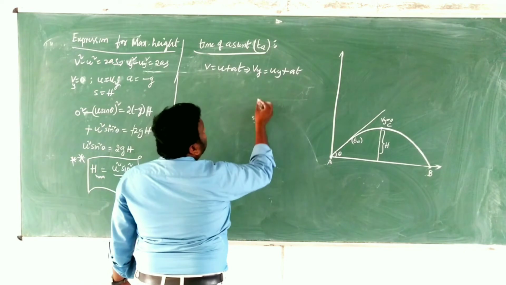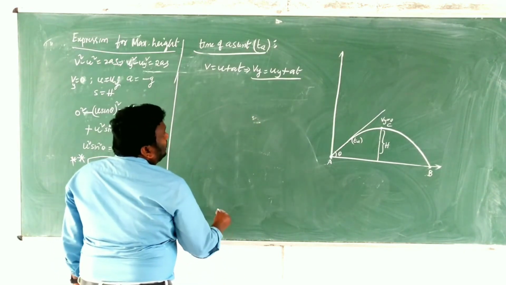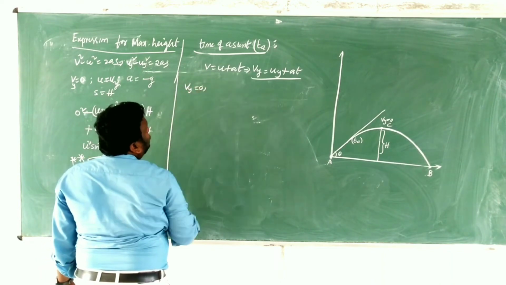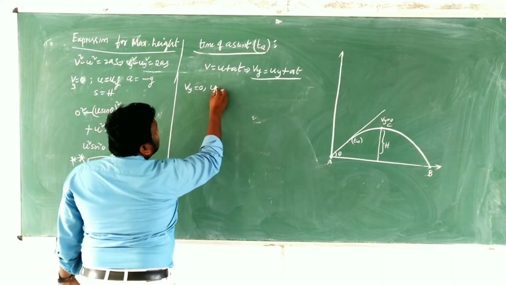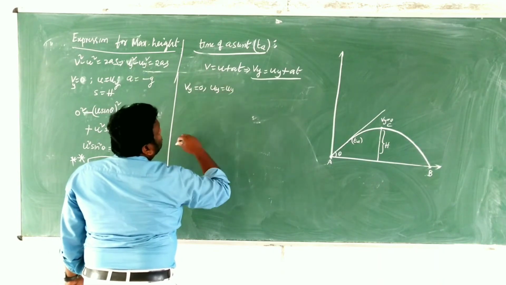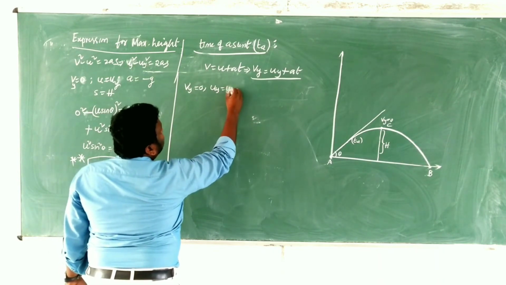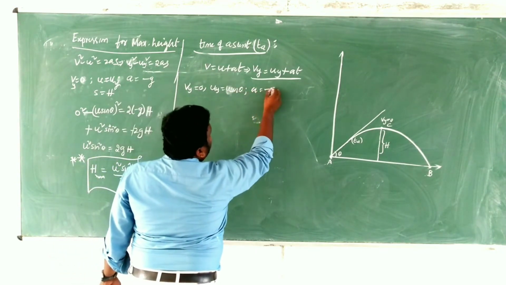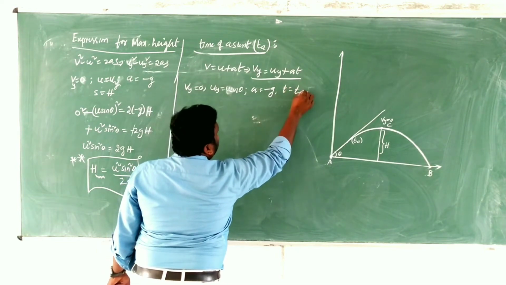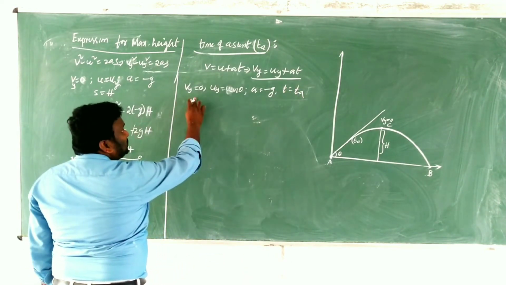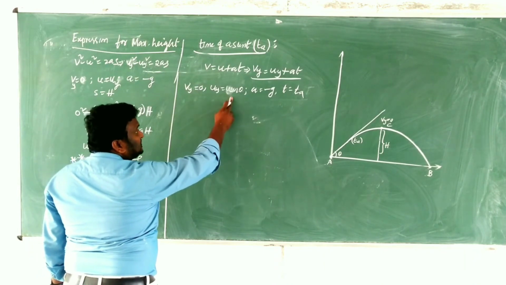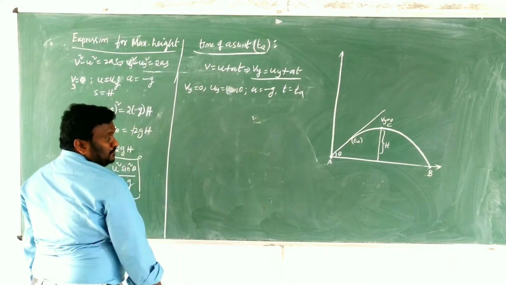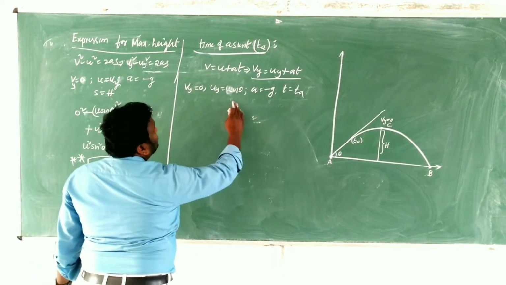Clear? So again, children, at the maximum height what do we write? Vy is equals to 0 and uy is equals to u sin theta. And a is equals to minus g, and t is equals to ta. Then we have to substitute in that equation.